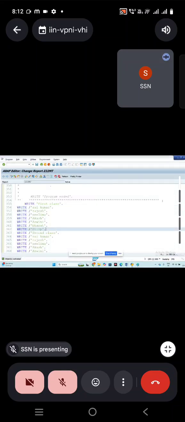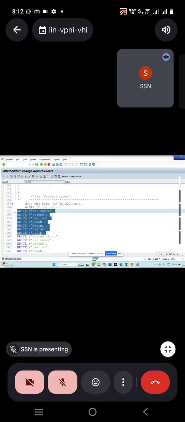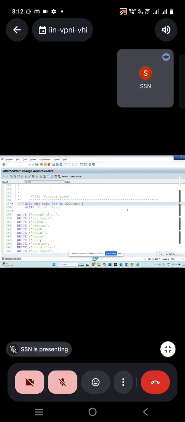Now we need to replace this. How to? Whenever you want to call the method, you have to follow 3 steps. First one is referring to the object: DATA obj, any name, TYPE REF TO Z22 demo 1. So this is my class. And wherever the names are called, before that, first one is referring, then create the object. CREATE OBJECT obj, which creates the memory.